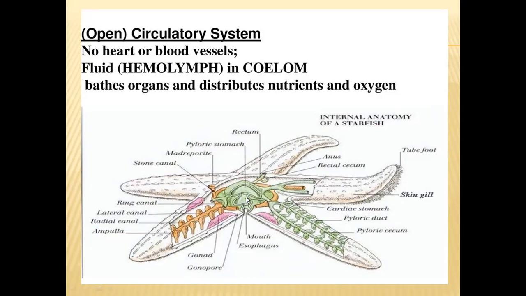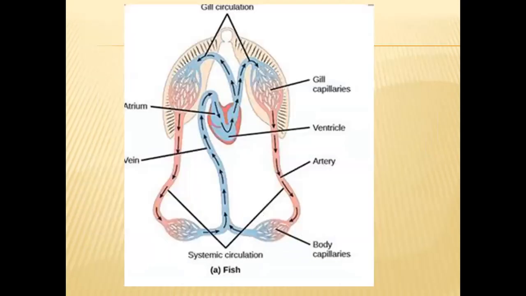The heart will be there, and from this heart, the blood will be supplied into open spaces present inside the 5 arms and in the central disc of the organism. In these organisms also, blood is called hemolymph, as we cannot distinguish blood from lymph and tissue fluid. So all these 3 groups of animals, echinodermates, molluscans and arthropods, possess open type of circulatory system.